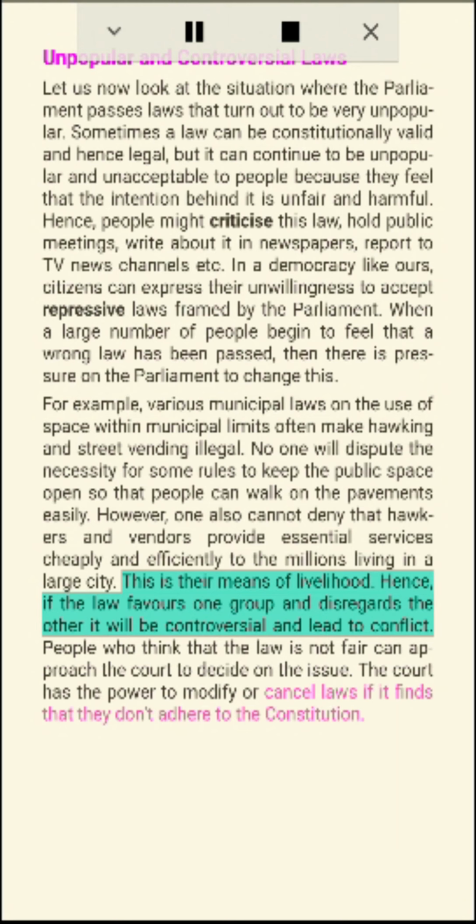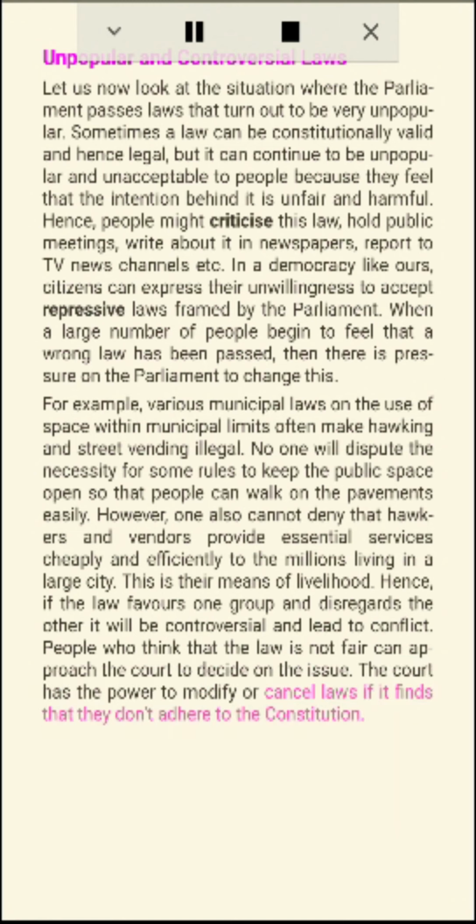This is their means of livelihood. Hence, if the law favors one group and disregards the other, it will be controversial and lead to conflict. People who think that the law is not fair can approach the court to decide on the issue. The court has the power to modify or cancel laws if it finds that they don't adhere to the Constitution.